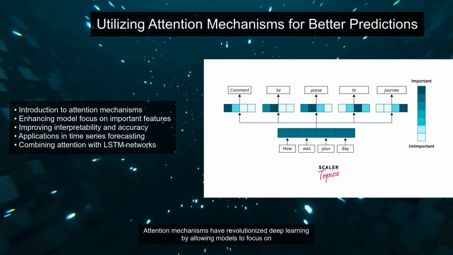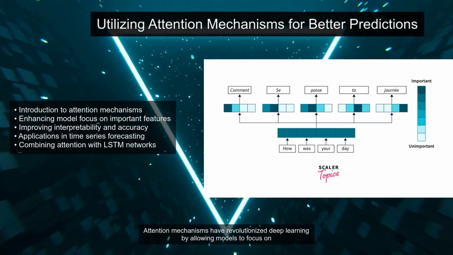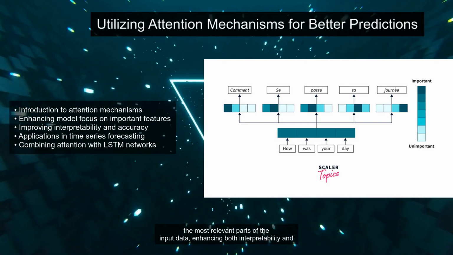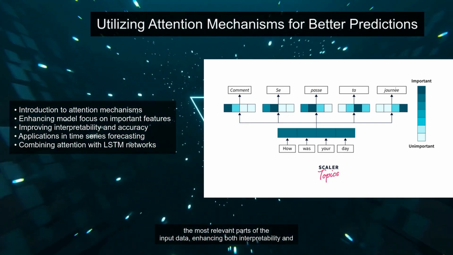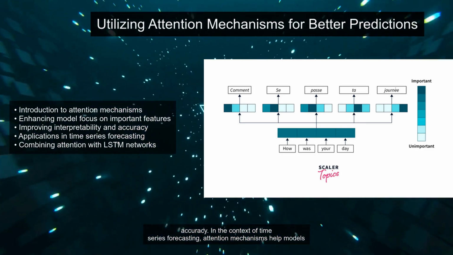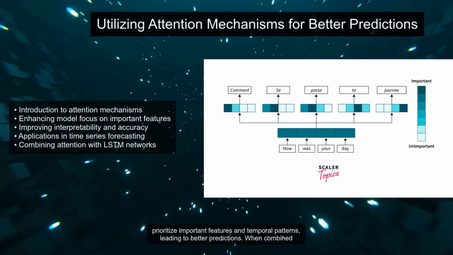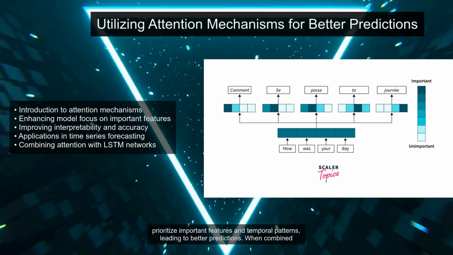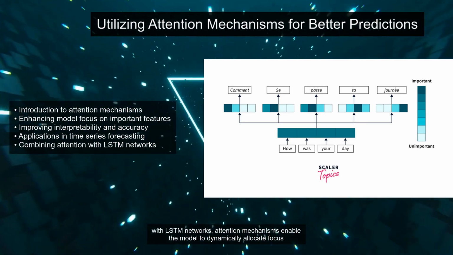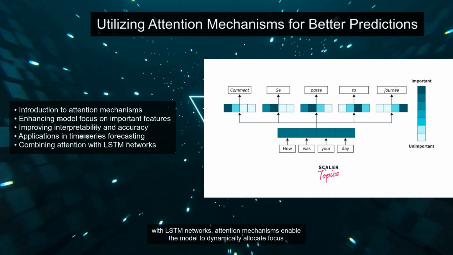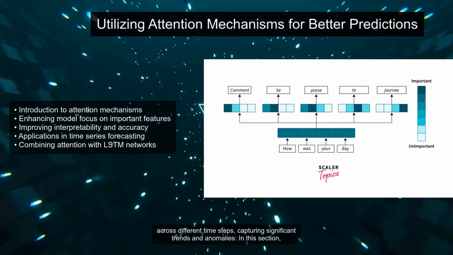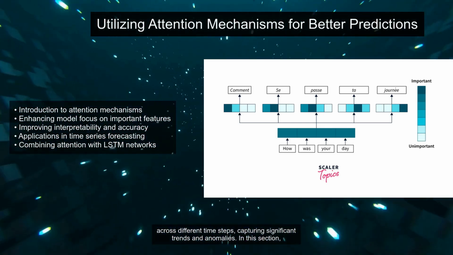Attention mechanisms have revolutionized deep learning by allowing models to focus on the most relevant parts of the input data, enhancing both interpretability and accuracy. In the context of time series forecasting, attention mechanisms help models prioritize important features and temporal patterns, leading to better predictions. When combined with LSTM networks, attention mechanisms enable the model to dynamically allocate focus across different time steps, capturing